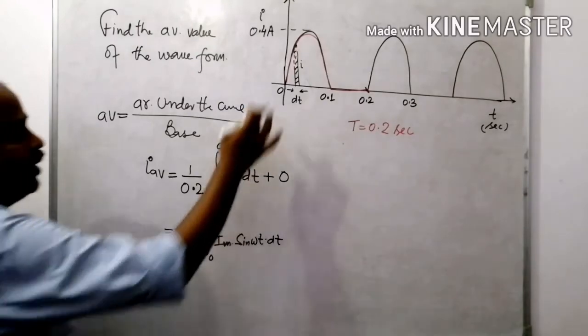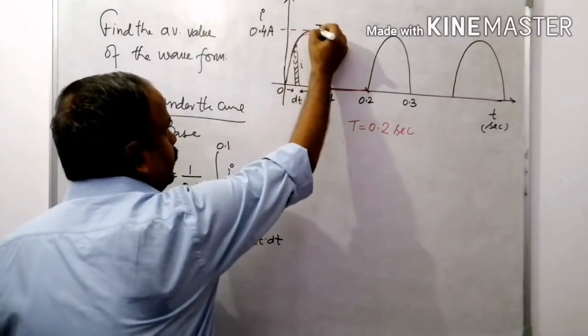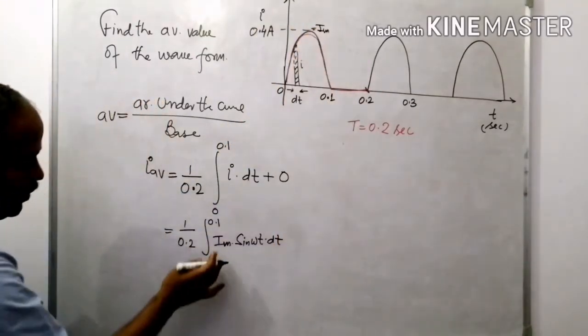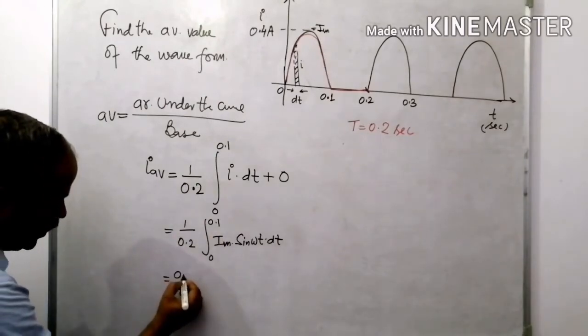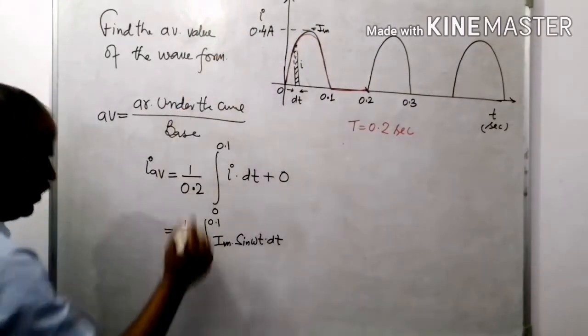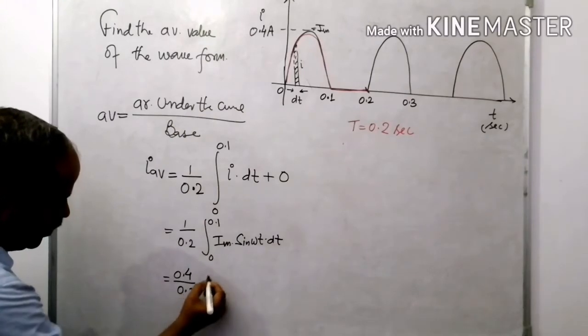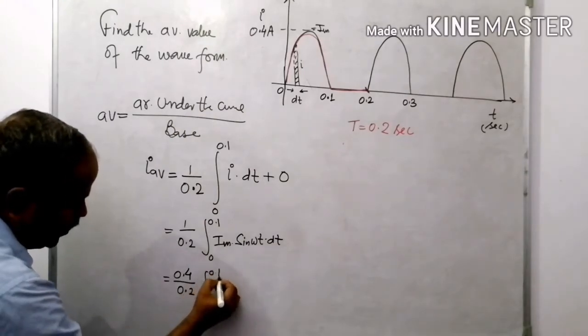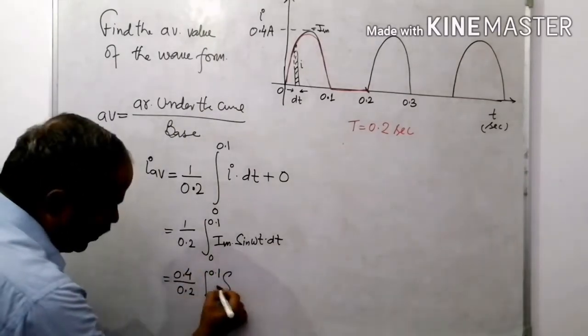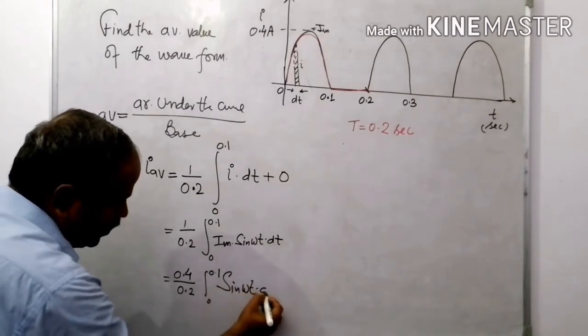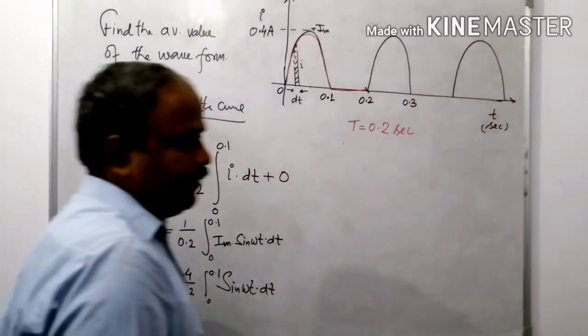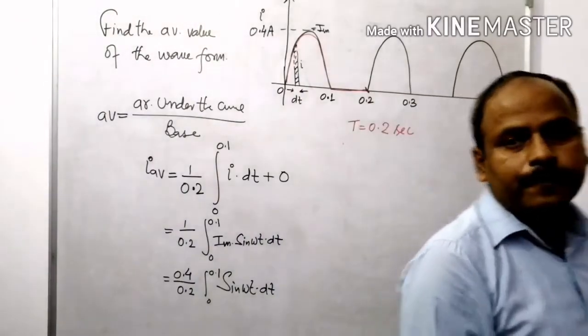What is the I maximum? I maximum is 0.4. Take the common I maximum, that is 0.4 upon 0.2, integration 0 to 0.1. It becomes only sin omega t dt. Right?